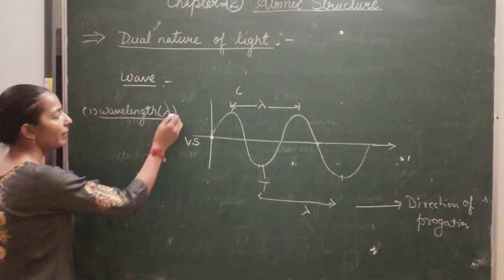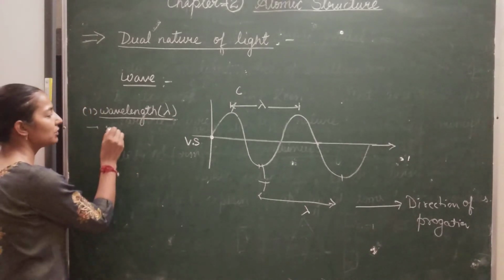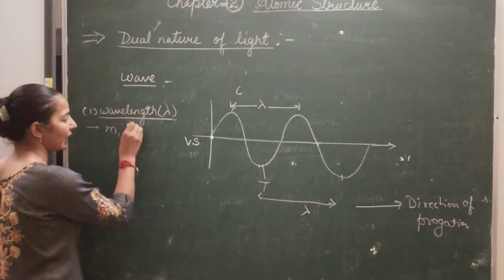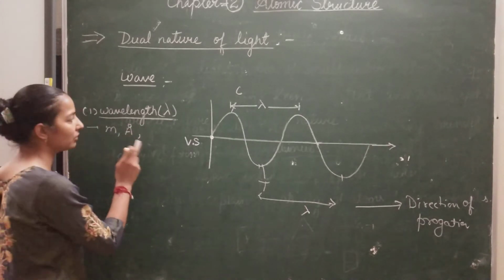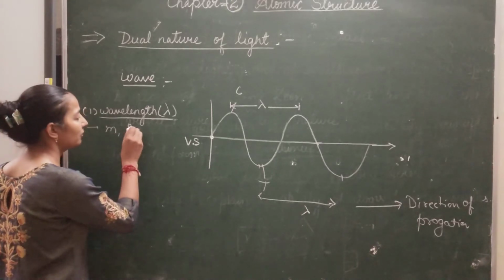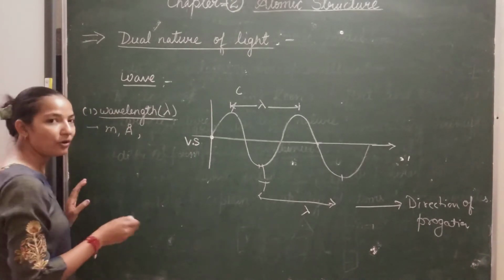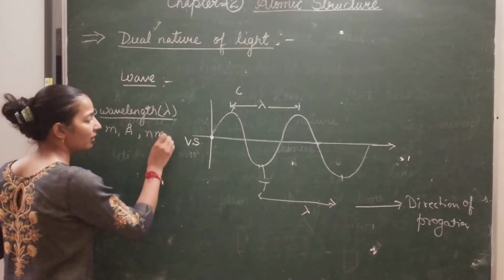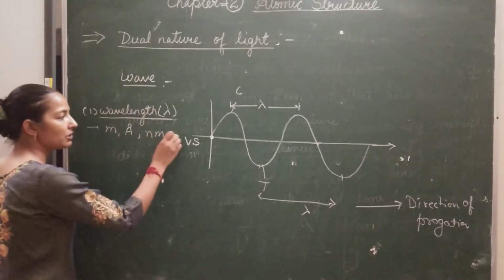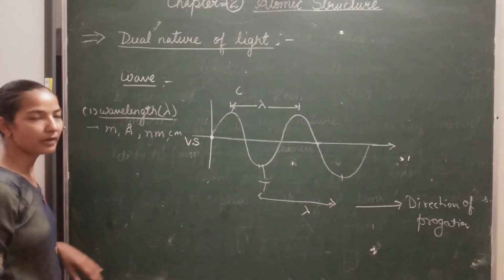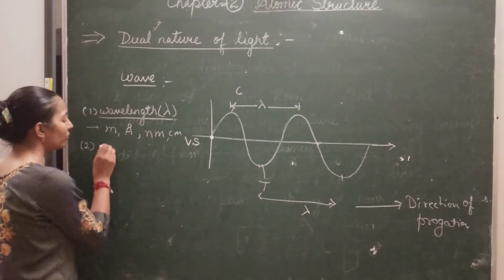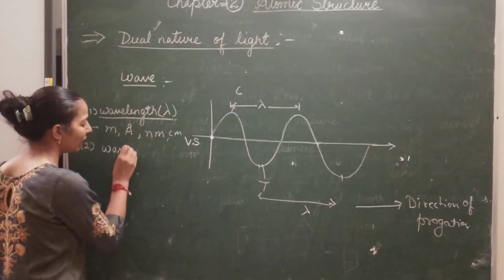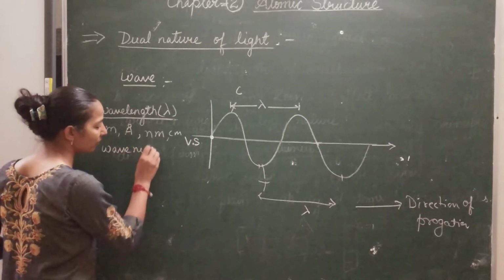Wavelength is represented by lambda and its unit is meter. It can be measured in angstrom, where 1 angstrom is equal to 10 raised to minus 10 meter. Then next one, nanometer, and centimeter. So these are the units of the wavelength. Now the next one is the wave number.